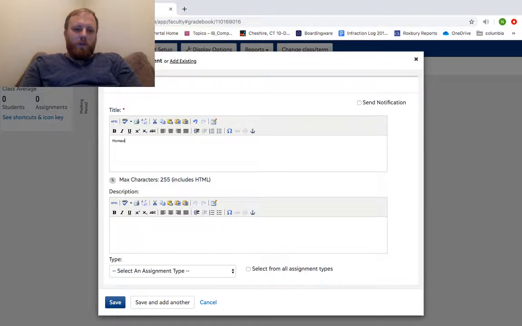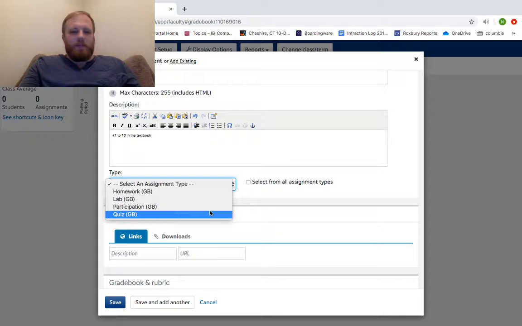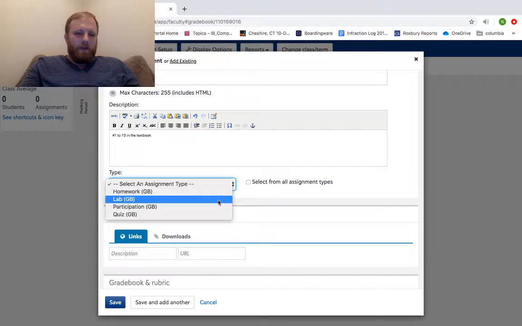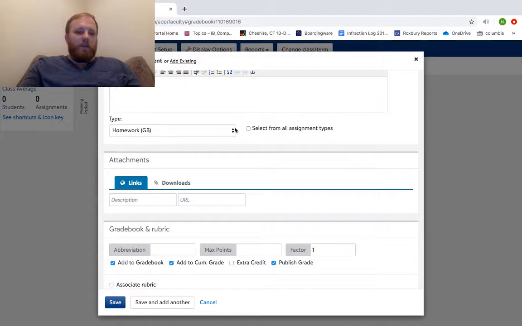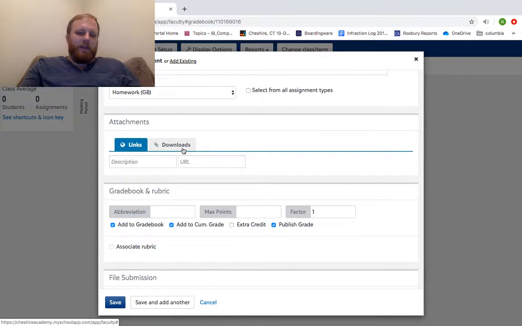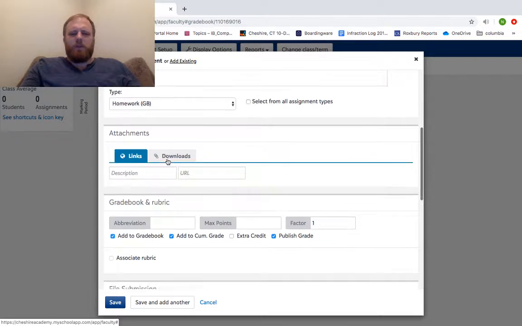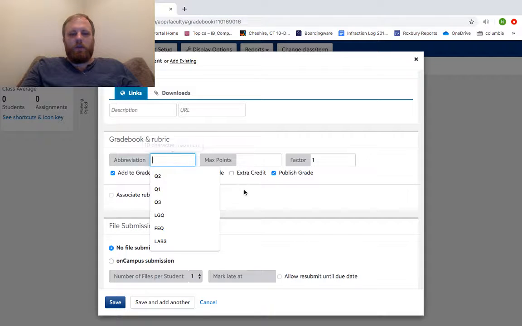Let's just say I have homework 1. I say you should do number 1 to 10 in the textbook. And then it says, okay, assignment types, these are the ones that I've added in. So I'll click any of these. But if I don't have any already appropriated, it'll allow me to just select anything. But I can say, okay, from attachments here, add anything I want kids to be able to download, or put a link, anything along those lines. Works well kind of as a Web 2.0 tool in that sense.